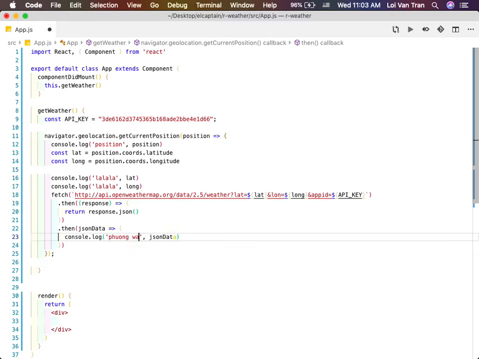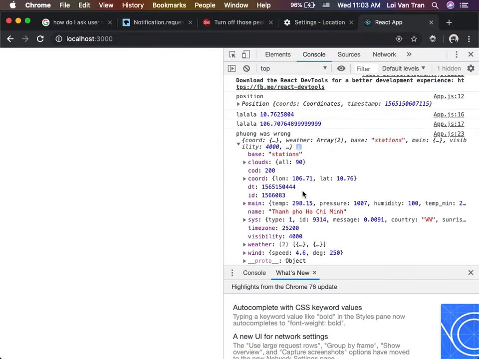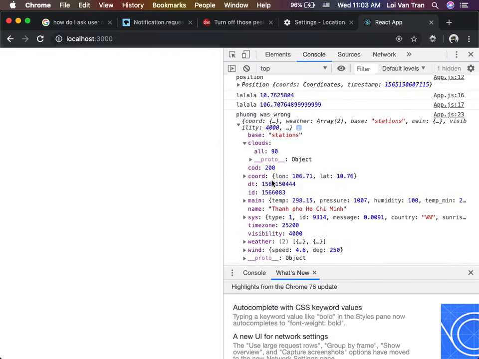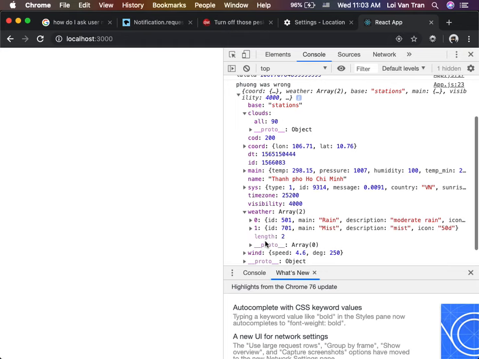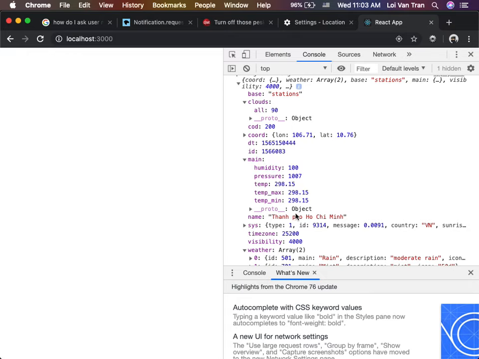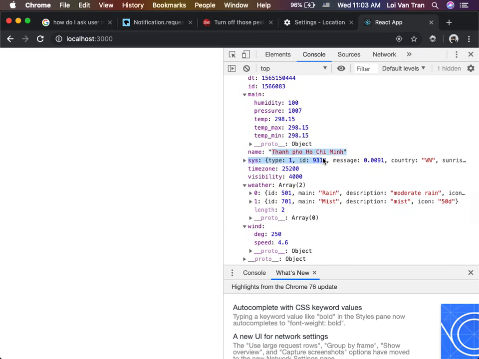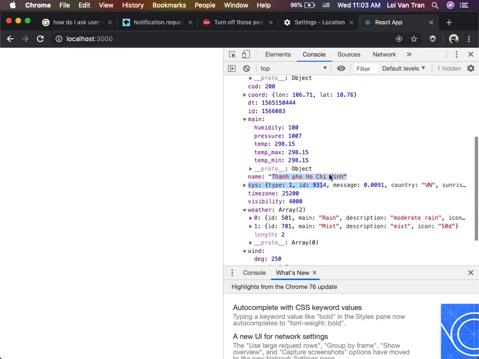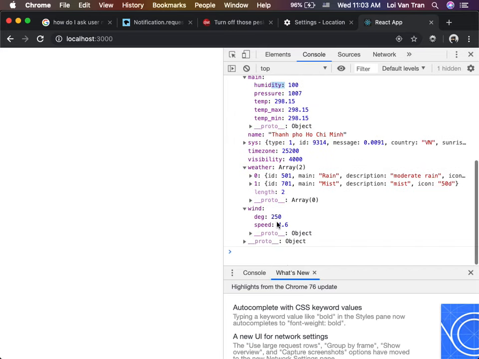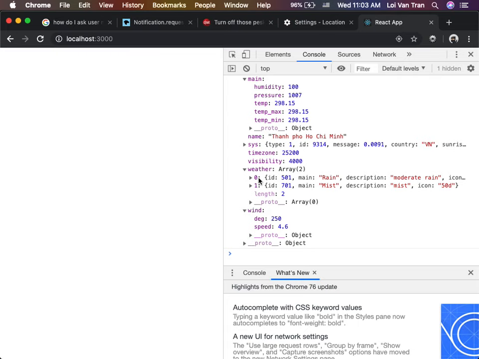So we're going to console log that. And what do we have here? We have another object. Now what does this object have in it? Come on, guys. What are the things that you guys can read? What's it telling us? It's telling us a lot of the information about where we're at: our location, our temperature, our humidity, our pressure, what type of weather, right? And obviously, this can do a lot more.